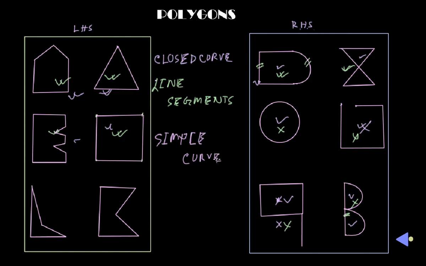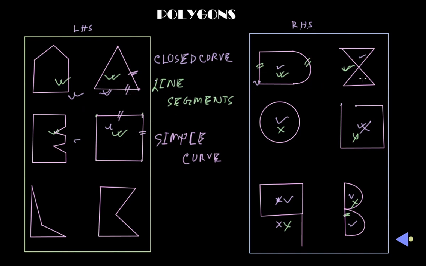In case of curve shape, simple means they should not cross each other, I mean itself, other than the endpoints. You see, no two line segments should intersect except at their endpoints. So here, in our left hand side shapes, all of them are intersecting each other at the endpoints only, no other part of the line.